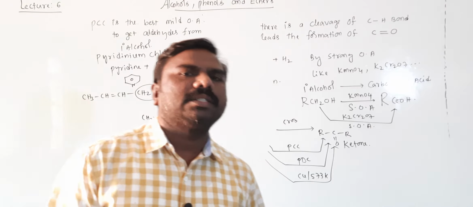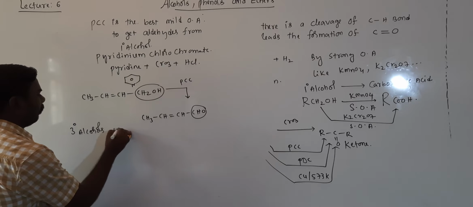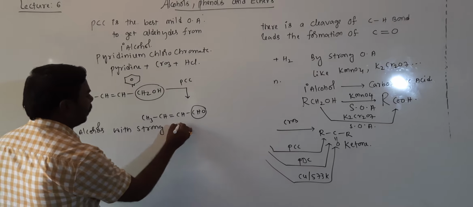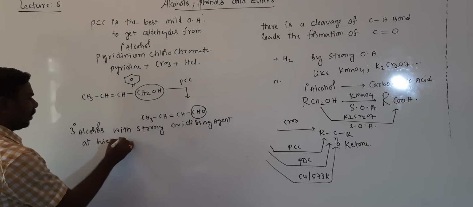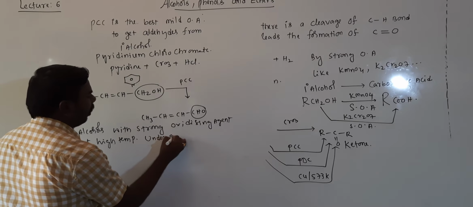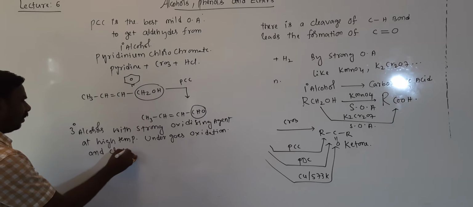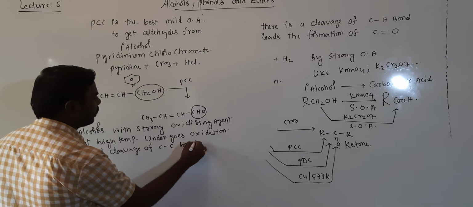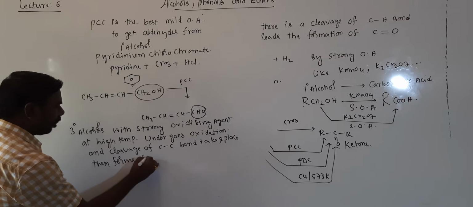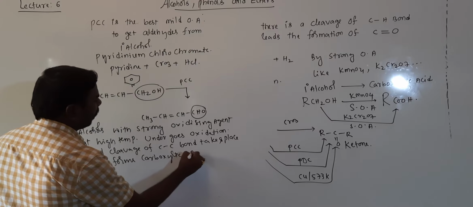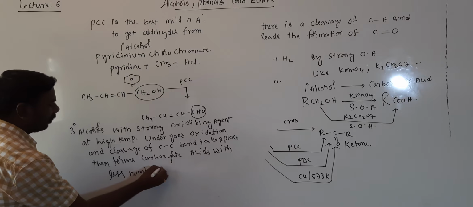Next, as I told you, primary alcohols are converted into aldehydes, secondary alcohols are converted into ketones. But what about tertiary alcohols? Tertiary alcohols with strong oxidizing agents at high temperature undergo oxidation and cleavage of the CC bond takes place, then forms carboxylic acids with a smaller number of carbon atoms.